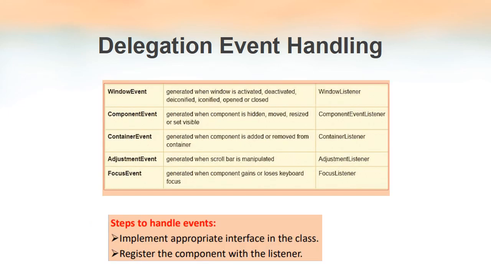Some more event classes in Java and their corresponding descriptions and the listener interfaces. And the steps that we have to follow to handle events. First of all, we have to implement the appropriate interface and we have to register the component with the listener. We have seen these two steps before. Just to remind you, that is why I have included those points in this slide also.